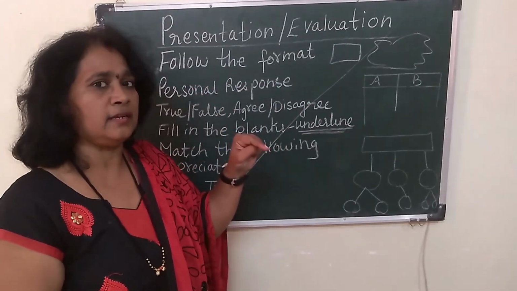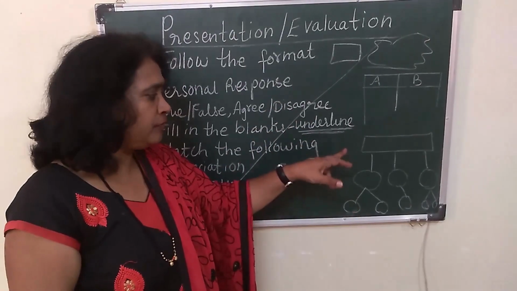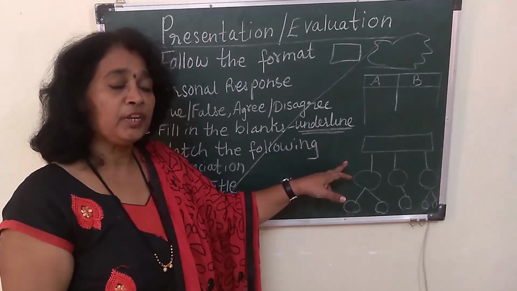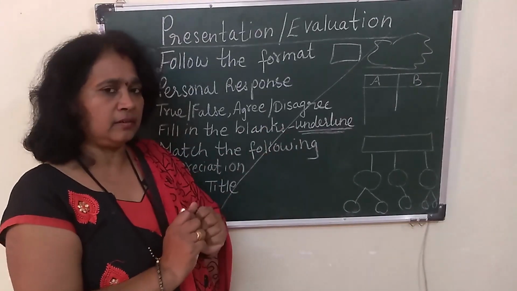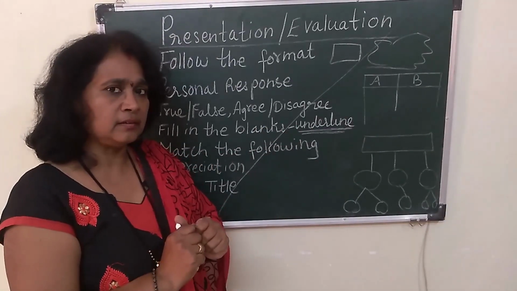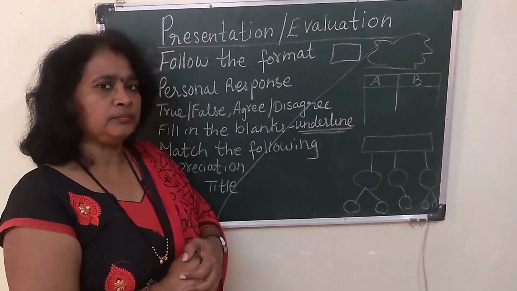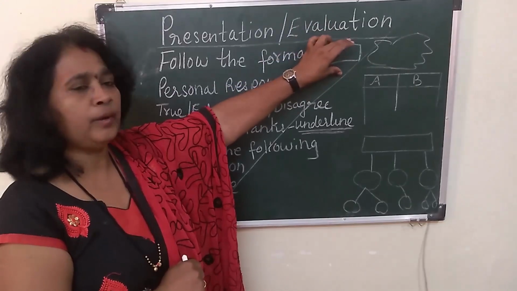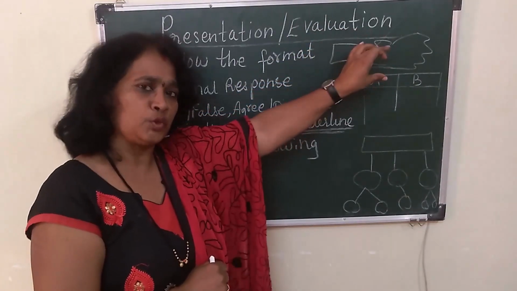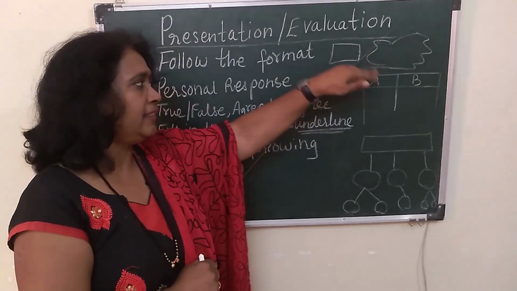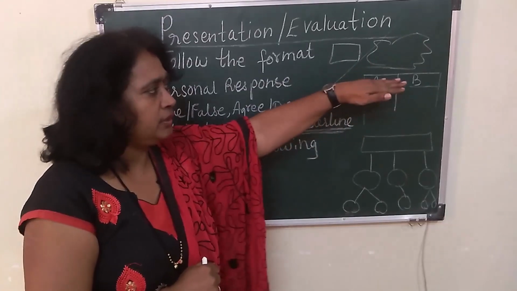See, in nursery, when you were a 2.5 or 3-year-old child, and when you went to nursery, your teacher told you to make a tree diagram of your family. Do you remember that? So in that tree diagram, what had you done? On the top, you had put your grandfather and grandmother's photo. Yes? And then you drew lines. And then how many children did they have?